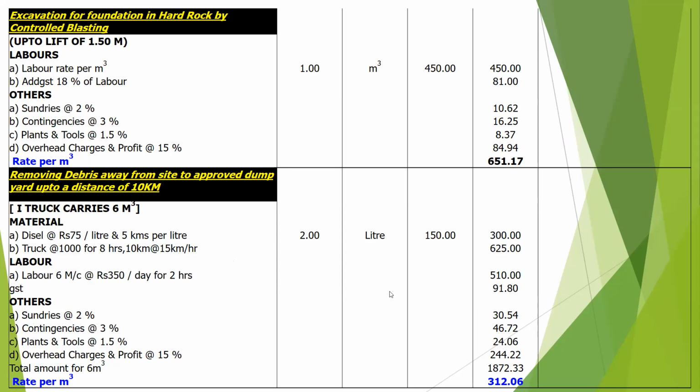Labor. You require 6 laborers for 2 hours, when the truck goes, unloads and comes back. That is at the rate of 350 rupees for 6 laborers, 510. GST 18%, 91.8. Sundries 2% will be 30.54. Contingency 3% will be 46.72. Plant and tools will be 24.76. Overhead charges 15%, 244.22. So the rate per cubic meter will be 312.06.